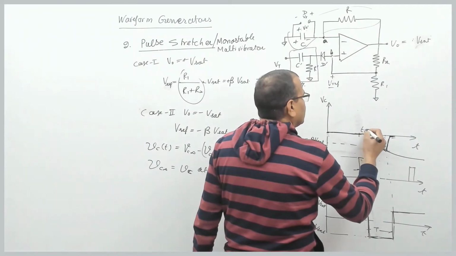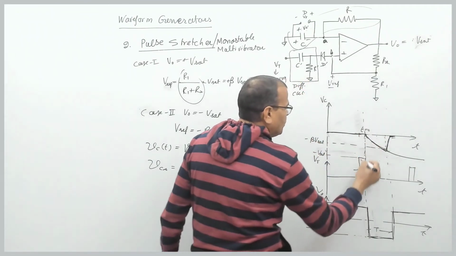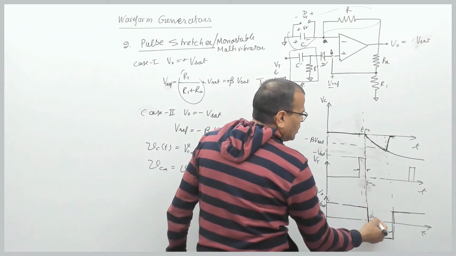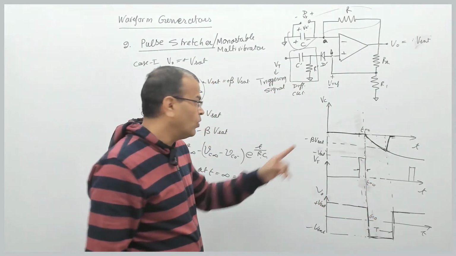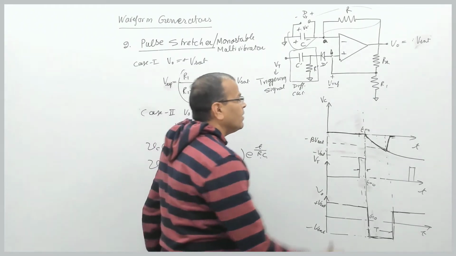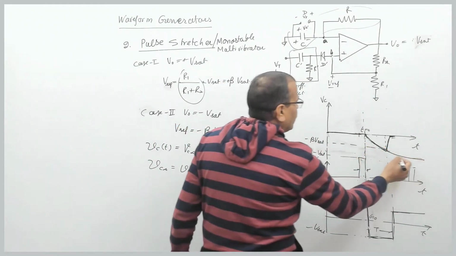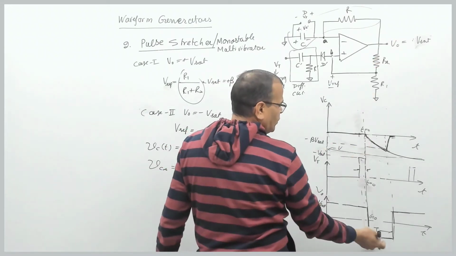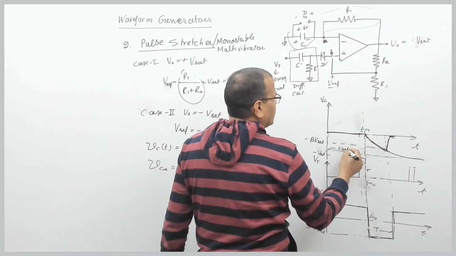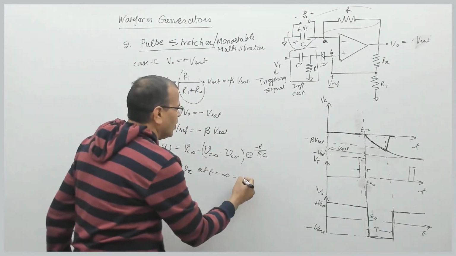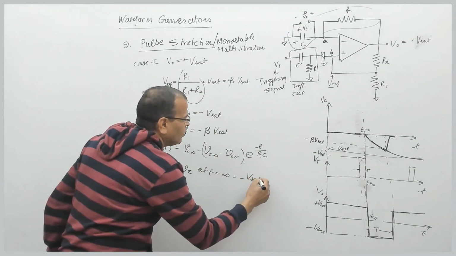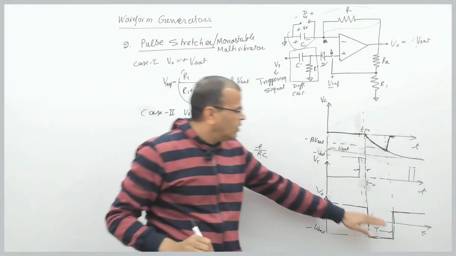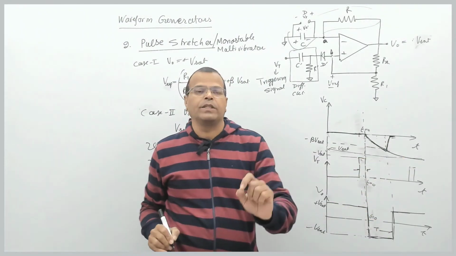I assume this instant to be t equal to 0, this is the reference time I will be taking here, not this, right? And if I keep the capacitor charging continuously, what is the maximum level it will be charging? That is output voltage, which is minus Vsat. So it will be charging to a level of minus Vsat. Vc infinity for this case is minus Vsat, right?